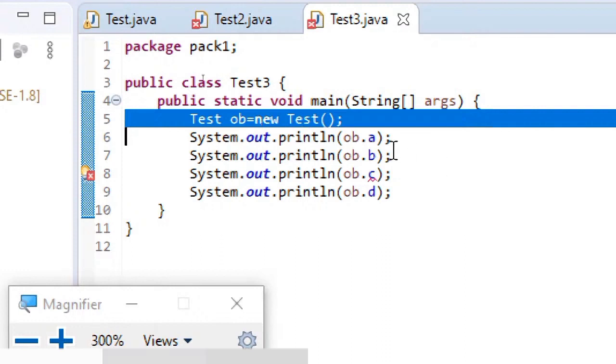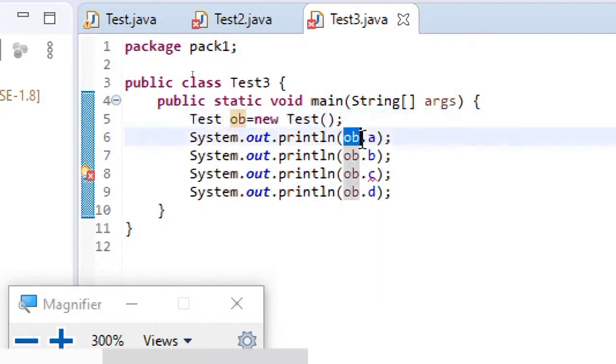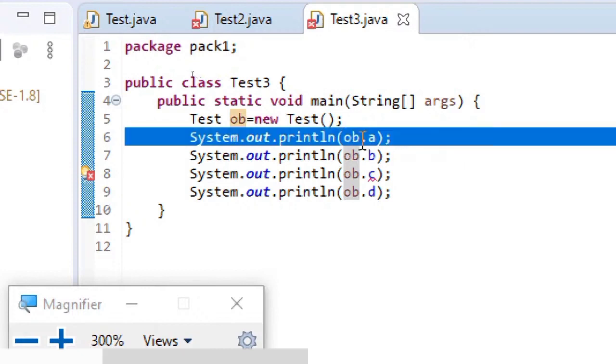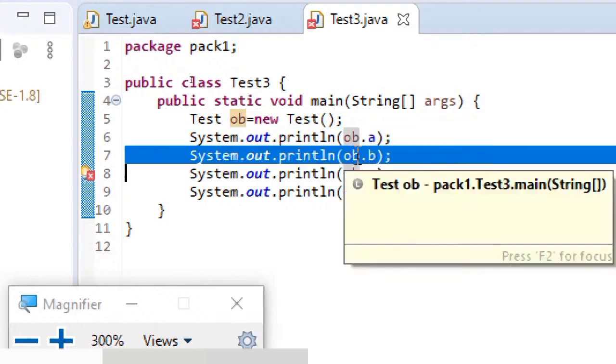Now coming to the access, here you can see ob.a. That means the default variable can be accessed even from a non-subclass in the same package. Observe this. Next, coming to ob.b, that is a protected variable.